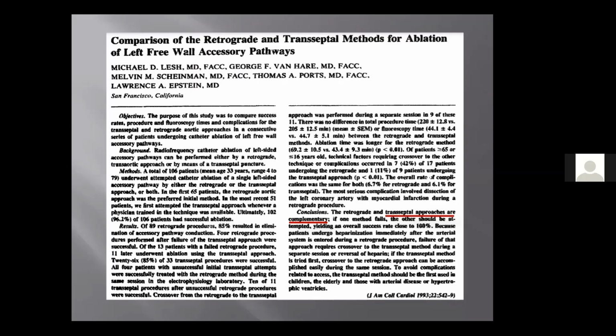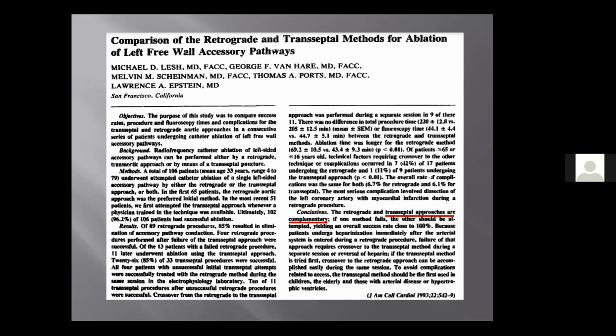Now, in a left-sided pathway, whenever you decide to ablate, you have two options of accessing the mitral annulus. You can access it by doing a septal puncture and going to the mitral annulus. That's called an antegrade approach. Or you can go through the aorta and access the mitral annulus from the ventricular aspect, which is called a retrograde approach. Now, which approach should I go for?